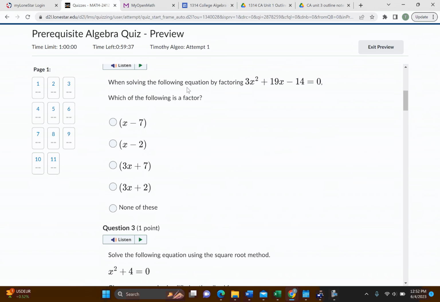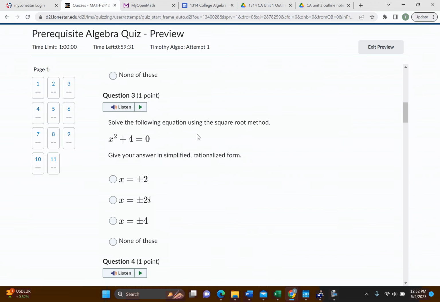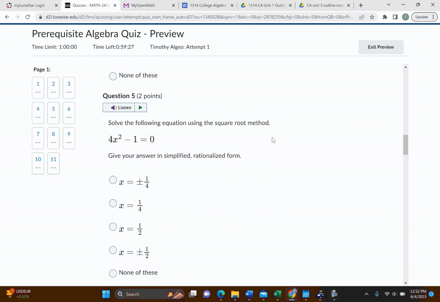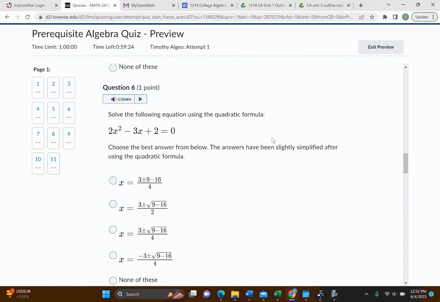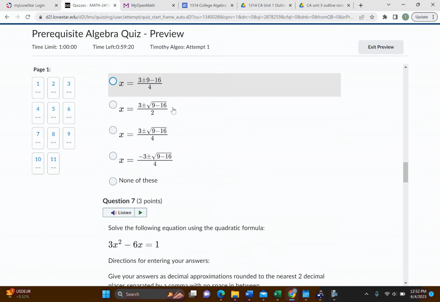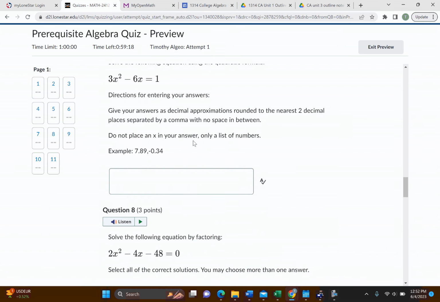So this one says solve the following equation by factoring. So we got to be pretty good at factoring. Okay, let's see. Solve by the square root method, and so on. So this is all a review of algebra here. Okay, and so some of them are multiple choice, some are going to be free response. Make sure you read exactly how they want the answer to be put in there.